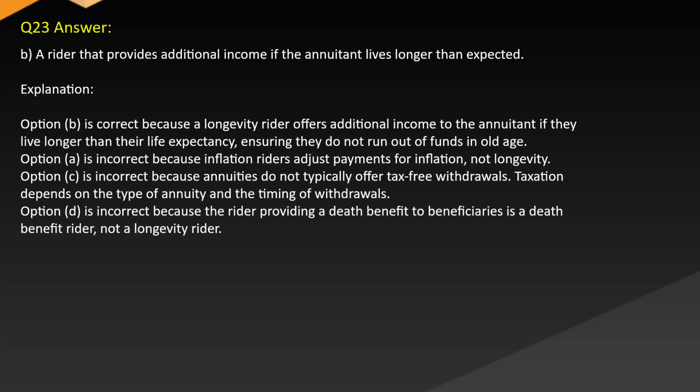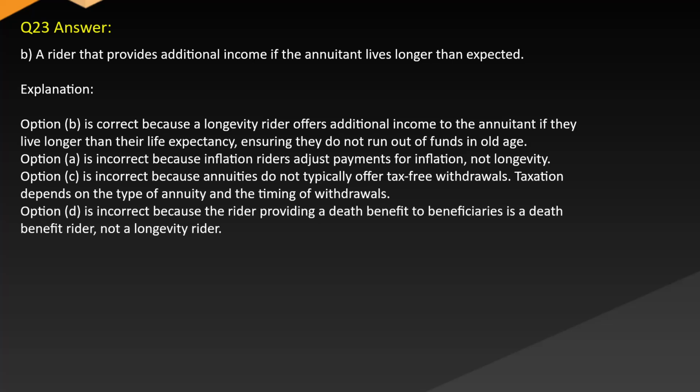Answer. B. A rider that provides additional income if the annuitant lives longer than expected. Explanation. Option B is correct because a longevity rider offers additional income to the annuitant if they live longer than their life expectancy, ensuring they do not run out of funds in old age.